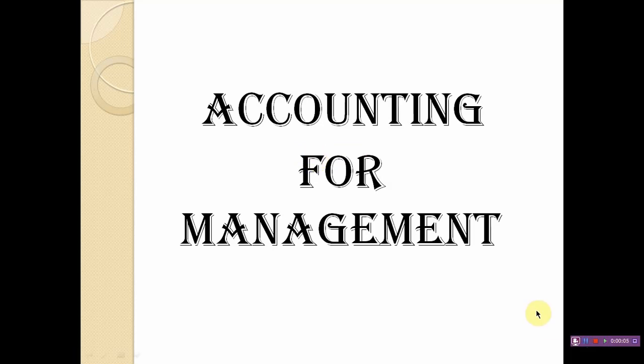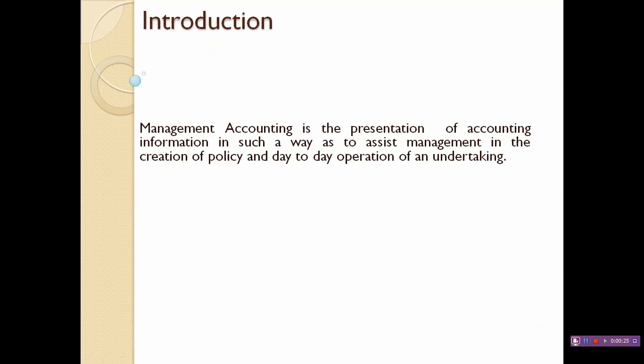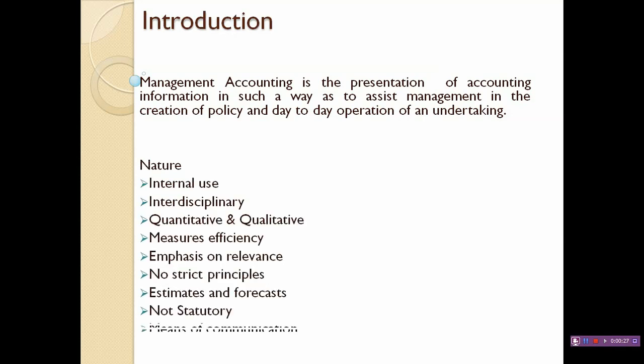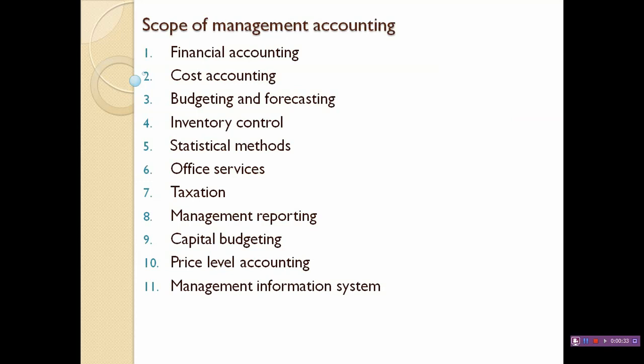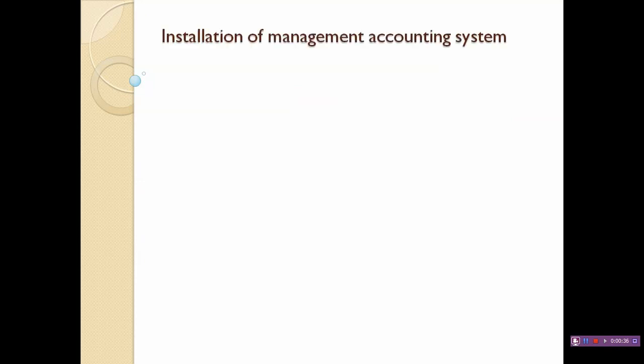Accounting for management. In the previous sessions, we have discussed what is meant by accounting for management, what is the scope of accounting for management, and what is the difference between accounting for management and conventional financial accounting or other accounting practices. We have dealt with the introduction, the nature, the scope, and the next area we are going to discuss is how to install a management accounting system in an organization. Why is there a need for an installation?